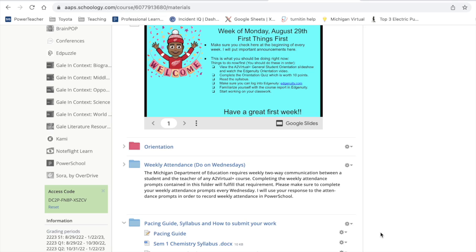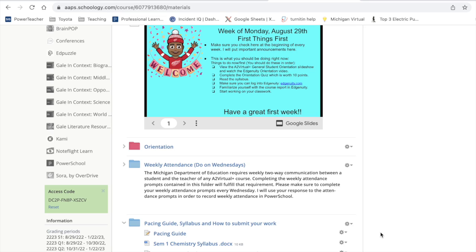Okay, A2 Virtual is a little different than the rest of the schools in the fact that we end on the 19th, not on the 20th, right? And so that means that by 11:59 p.m. on 19th, you have to have everything done. Used to try to be lenient on that. It didn't work very well. So literally at midnight, I will stay up that night and I will close your Edgenuity course. And so just kind of keep that in mind.